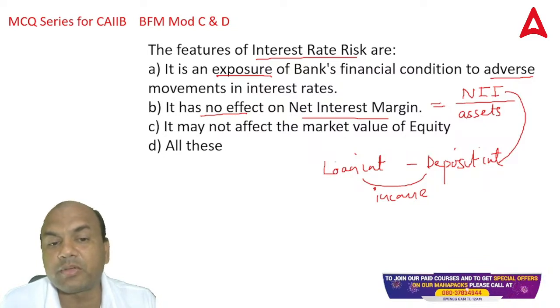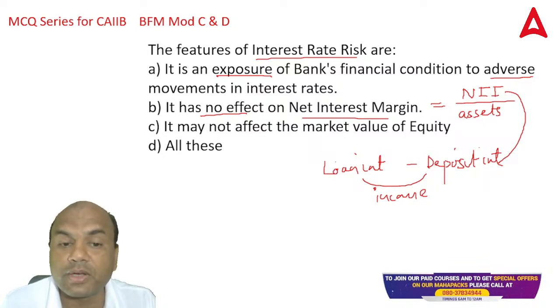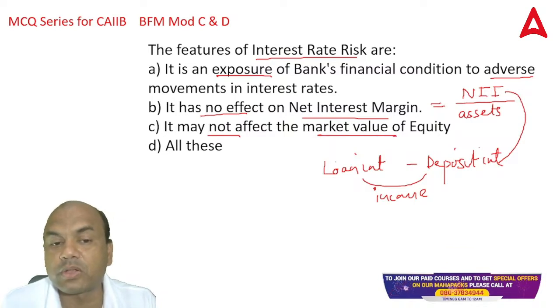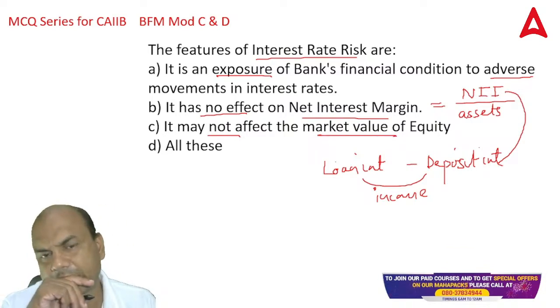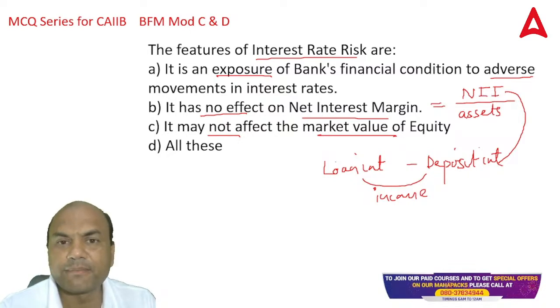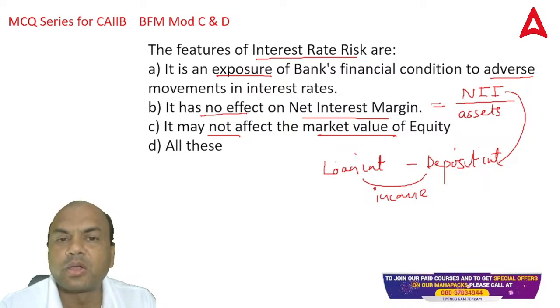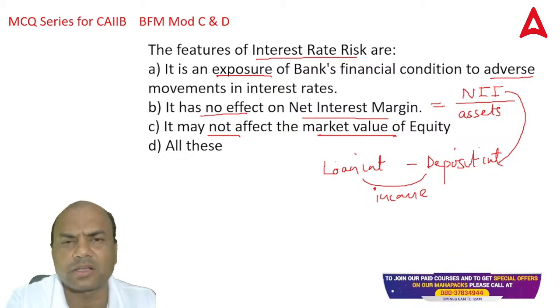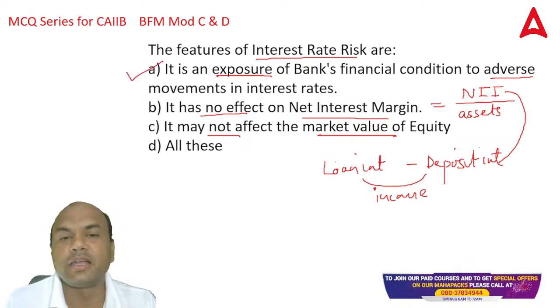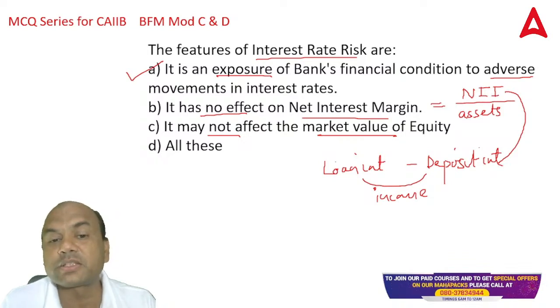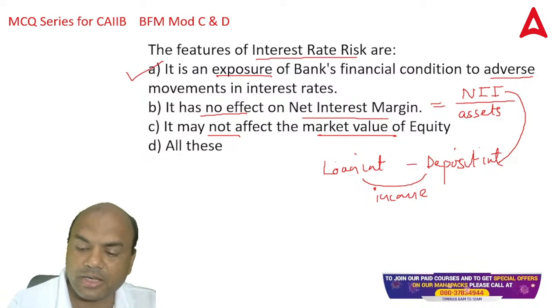It may not affect the market value of the equity, and all of these. What is the answer? All of these? Because all the answers earlier were all of these, that's why this also all of these. Don't follow this concept in your CAIIB. CAIIB is not all of these, none of these. It's not compulsory that these answers will be there. The correct answer over here is A. It is an exposure to bank's financial condition to adverse movement in the interest rate. It has an effect on NIM. It may affect the market value of the equity. Okay, that is the point.